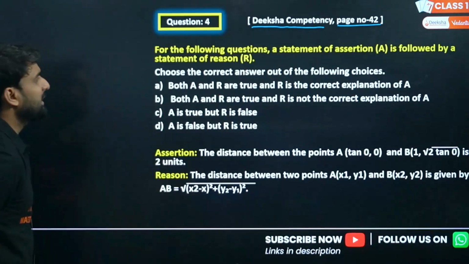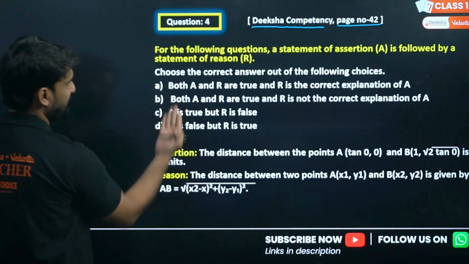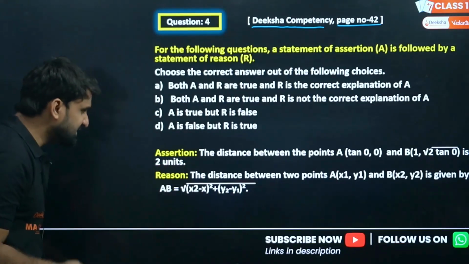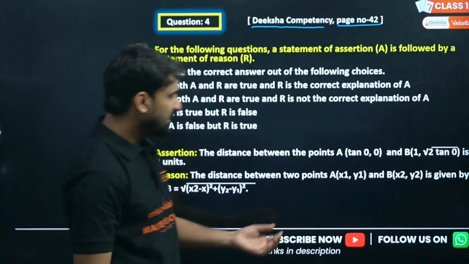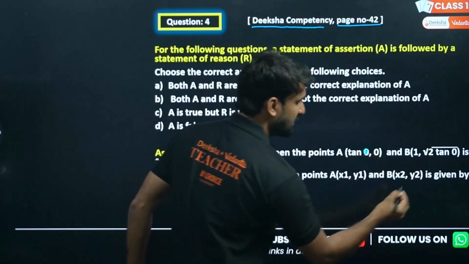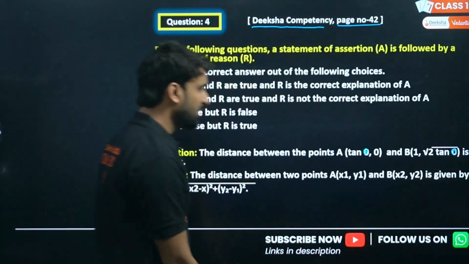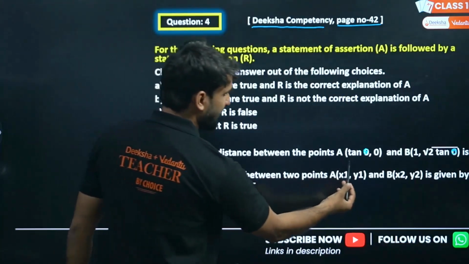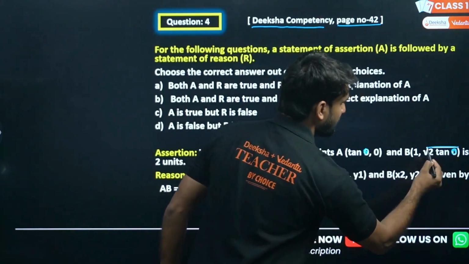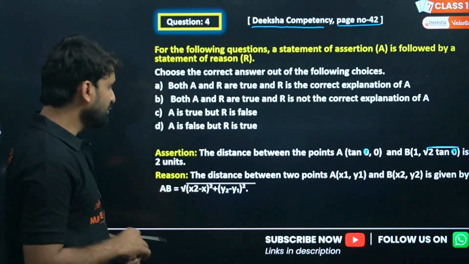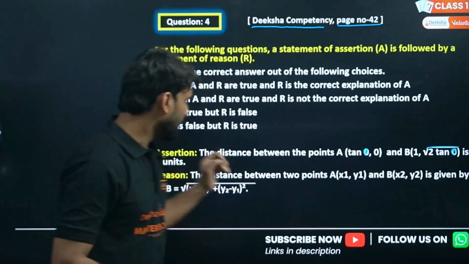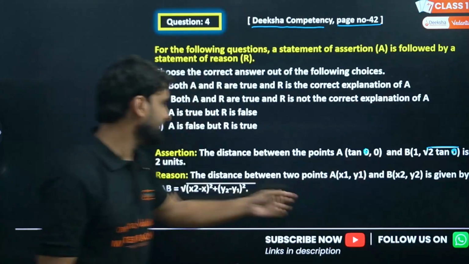Okay, so look at the question. You all know assertion and reason, there are 4 options A, B, C and D. You have to choose any one of these. So look at the assertion first. The assertion is: the distance between the points A, tan theta comma 0, and B, 1 comma under root 2 tan theta, is 2 units. This is tan theta, my dear lovely kids, don't think this is tan 0. So assertion is saying there are 2 points A and B, and the distance between these 2 points is equal to 2 units.